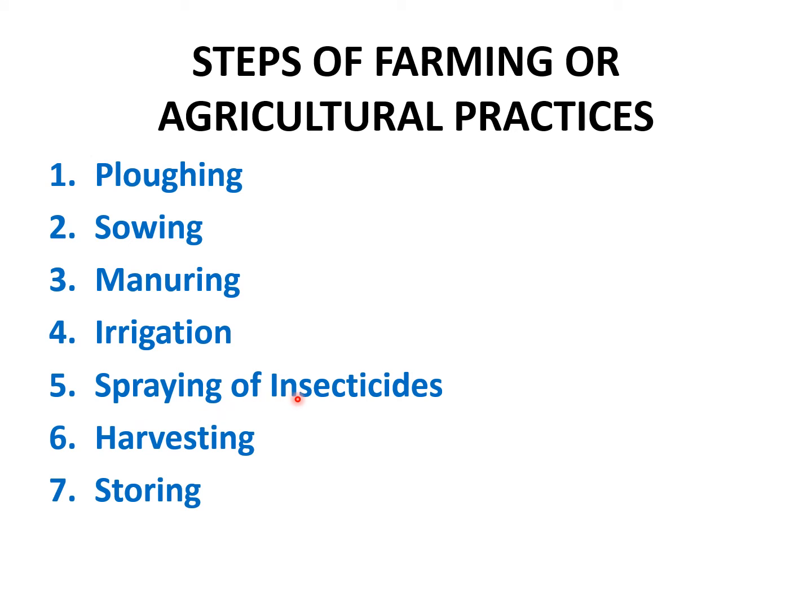Then spraying of insecticides. Farmers spray chemicals such as pesticides and insecticides to kill the insects that attack the crops. Then number six is harvesting. Harvesting is the process of gathering of mature crops from the field. The फसल पक जाती है. Then it also includes cutting of the crops and also winnowing of the crops. Winnowing means to separate grains from the chaff or chilka.